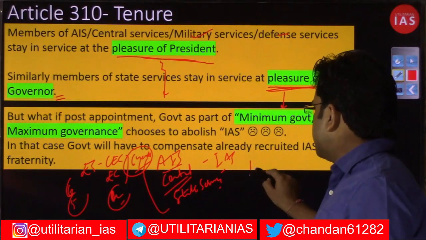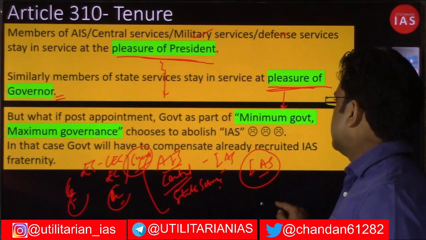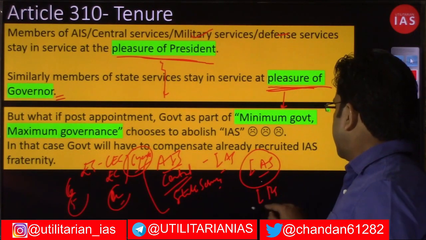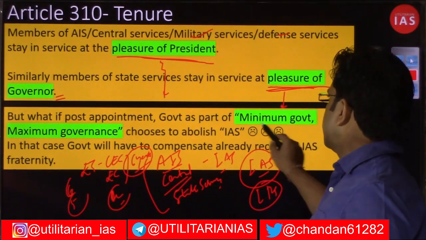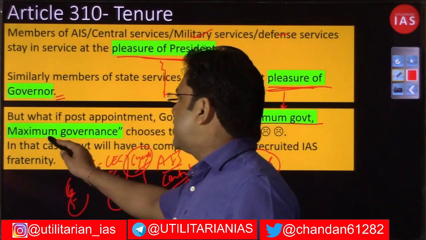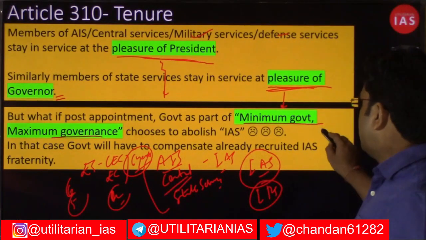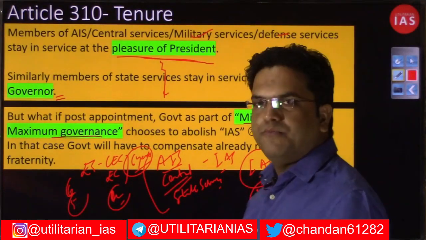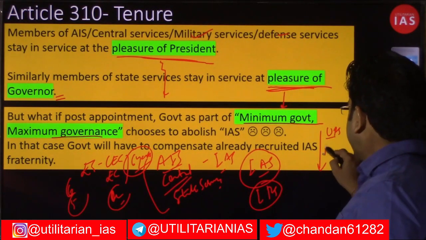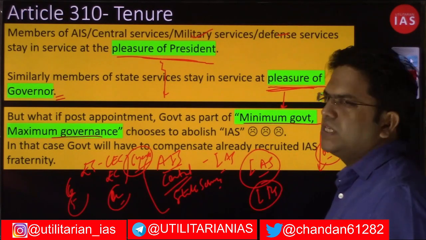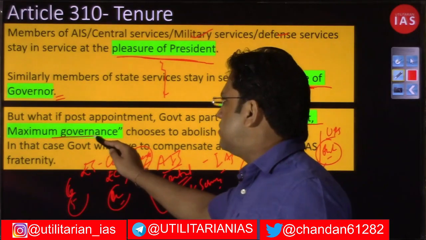Suppose you have been appointed as an IAS or IPS officer by the central government, and it can't be so. This government continuously talks about the slogan of minimum government and maximum governance, and the reflection of this sloganeering you would have already seen in the continuously reducing number of posts in the UPSC as well as the railways. Government jobs are continuously being cut, and that is nothing but the government's policy of minimum government and maximum governance.